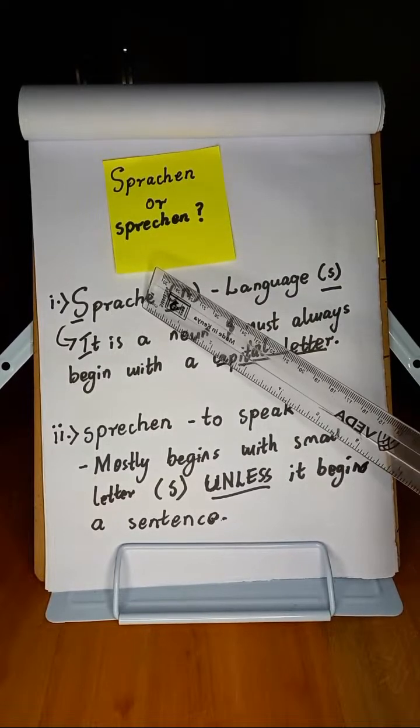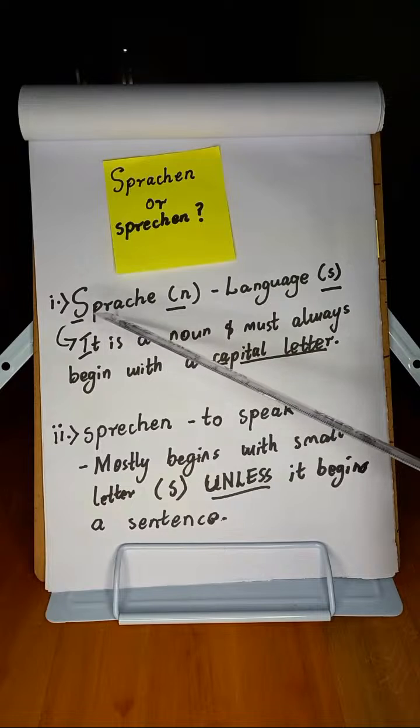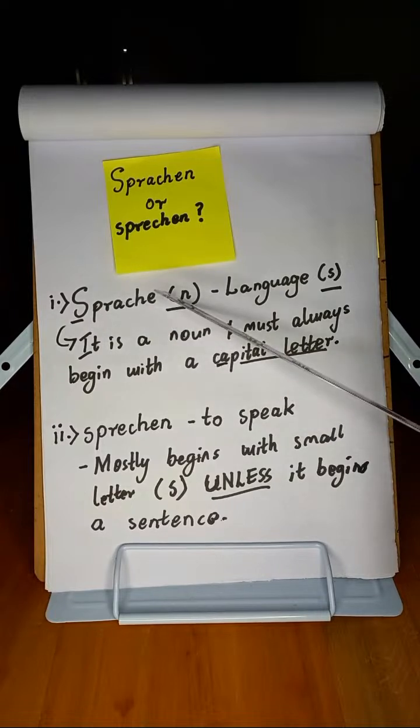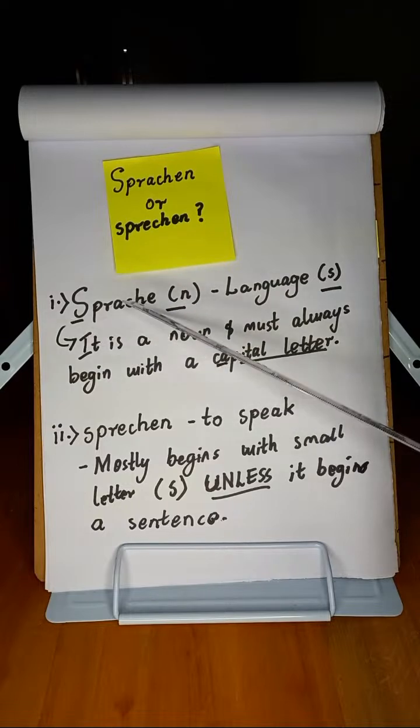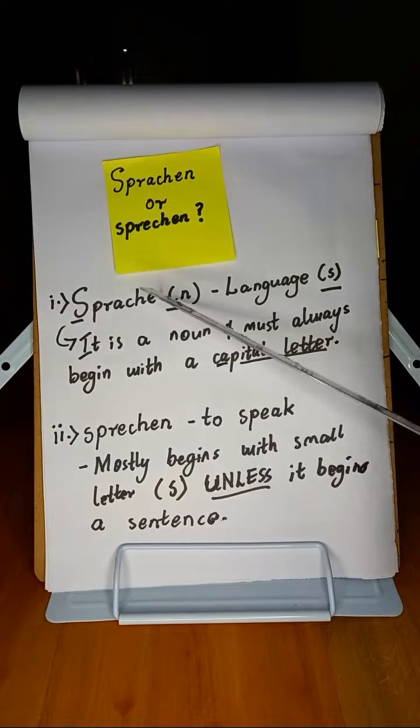You remember from the pronunciation that we said that SP at the beginning of a word becomes Schp. So I pronounce it as Sprache. Now, this N here, you will add if it's plural. So singular is Sprache. Plural, you will add an N: Sprachen. That is language, and then with N, languages.